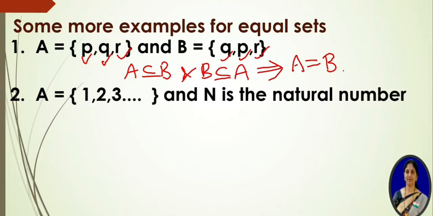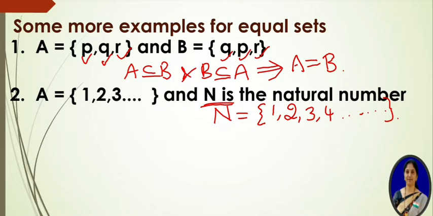Now consider the other statement, that is A is equal to 1, 2, 3 and so on, where n is a natural number here. We know that natural numbers are the counting numbers. That means 1, 2, 3, 4, and so on.